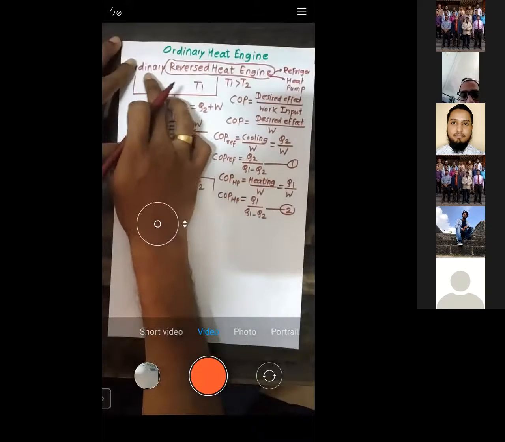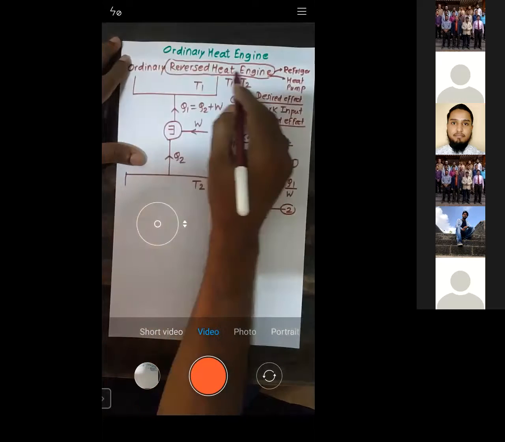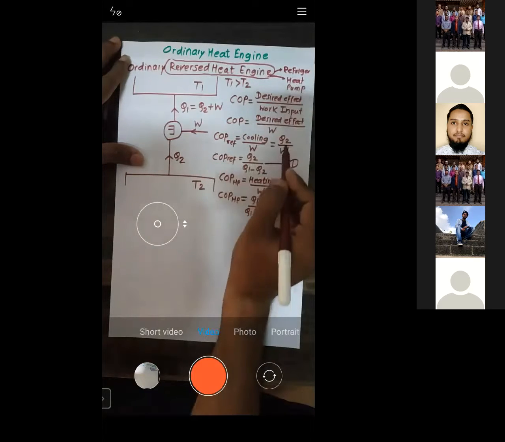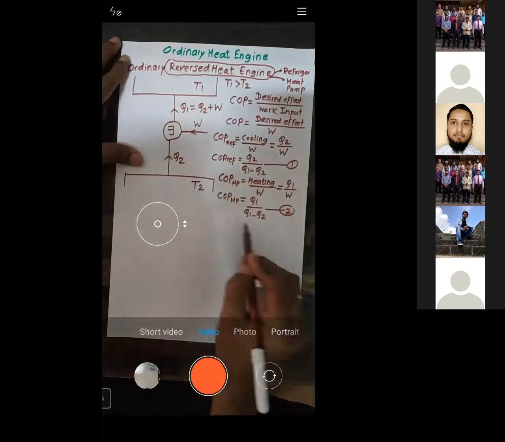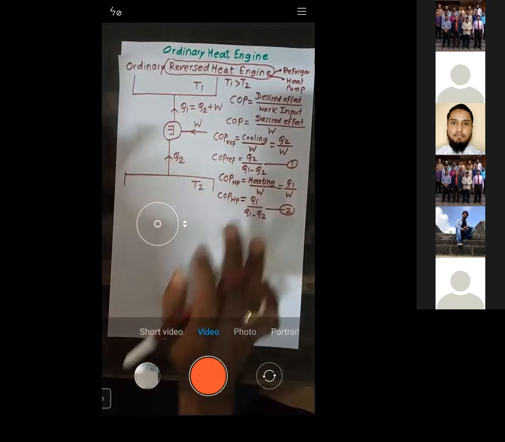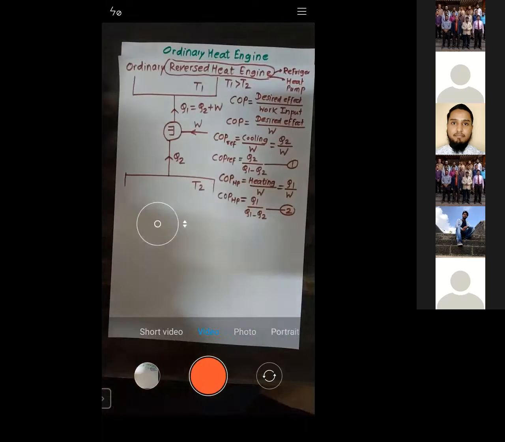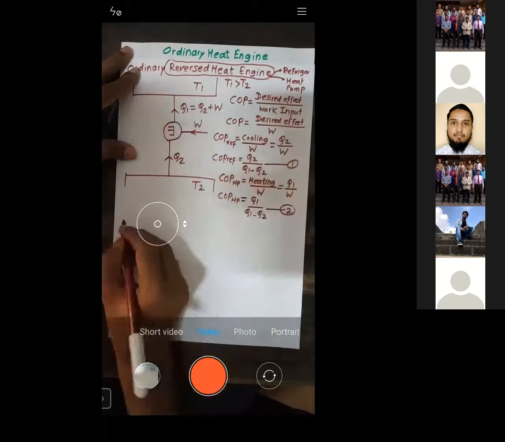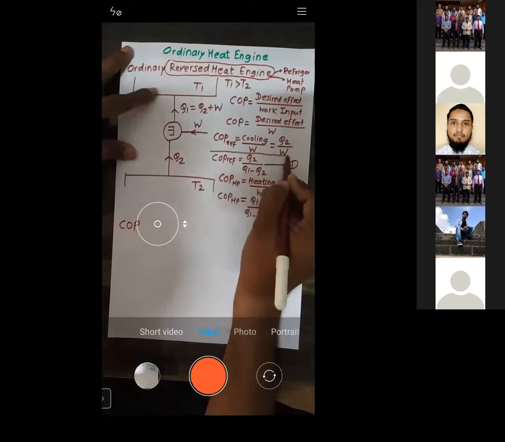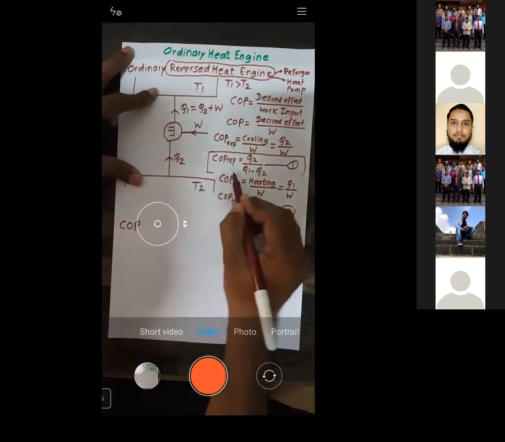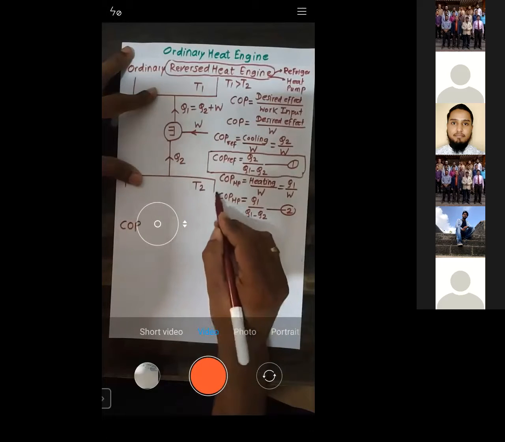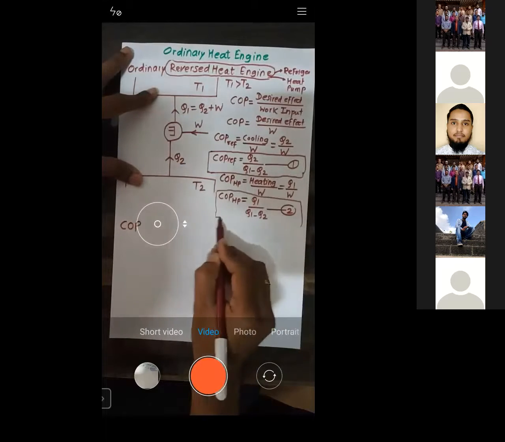Okay, now try to understand. This is all about the ordinary reverse heat engine. Which is the ordinary reverse heat engine? It is either a refrigerator or a heat pump. So this is the COP of an ordinary refrigerator, and this is the COP of an ordinary heat pump. Simple heat pump and simple refrigerator. These are the efficiencies. These two equations are very important, and we are supposed to focus on them. This is the COP of a refrigerator, and this is the COP of a heat pump.